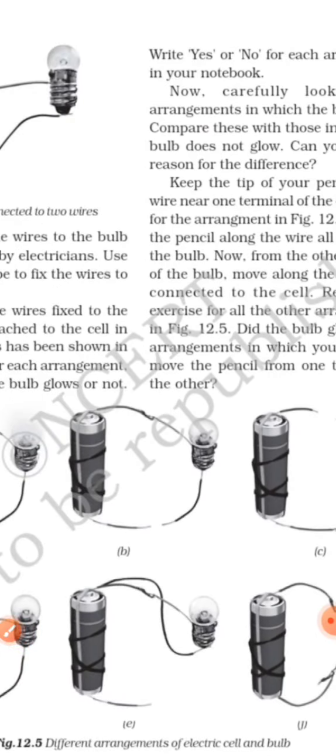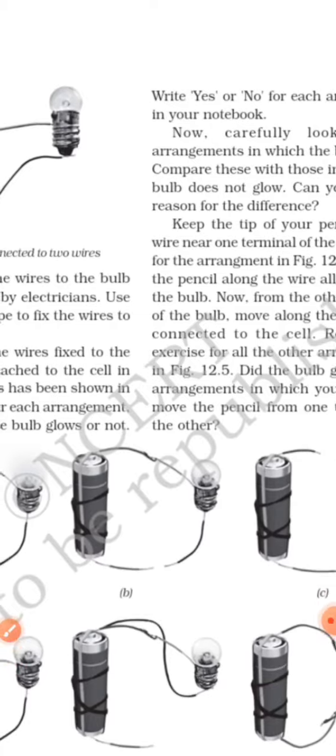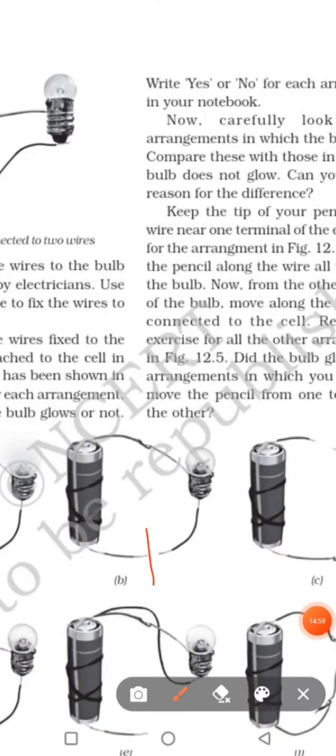But in this picture, what we see is that the connection is again broken here. The wire is not joined here, it is broken here. So the supply of electricity is stopped and the bulb is not glowing.